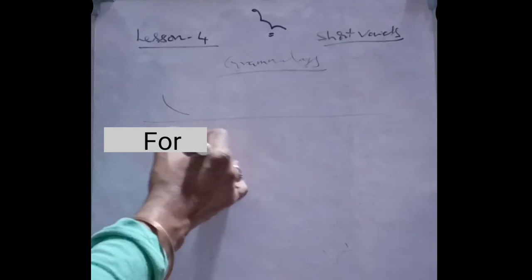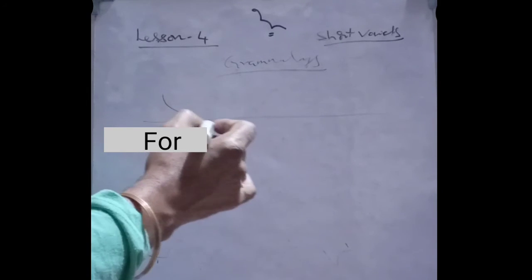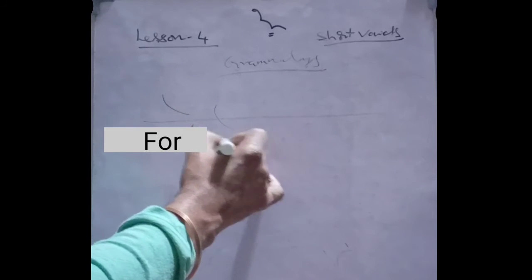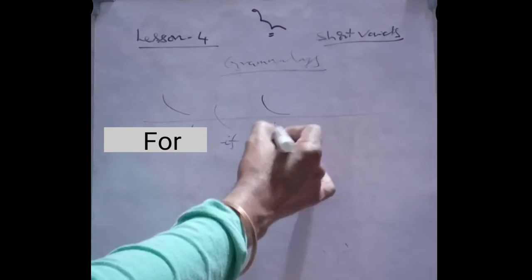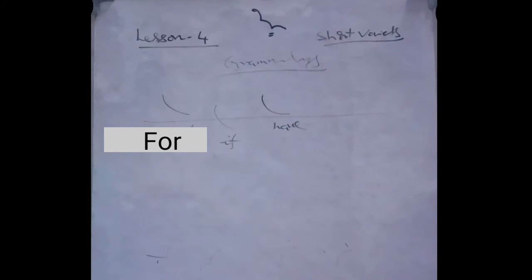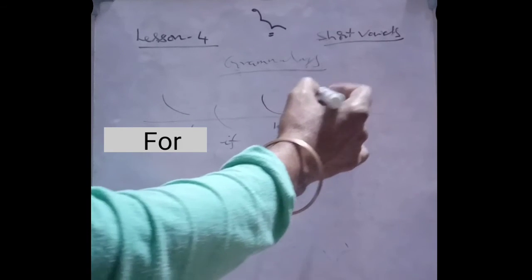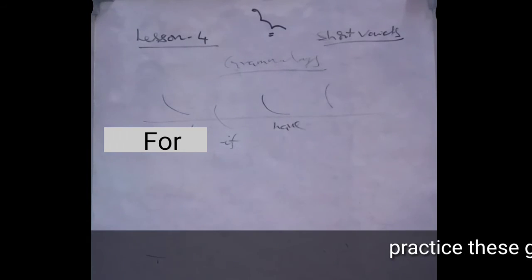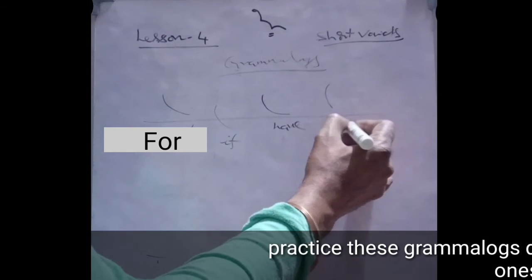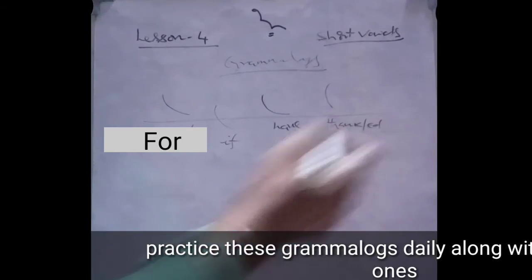If this is the line, if S is written, F is written above the line. If F is written through the line, it is if. And if V is written on the line, it is have. And TH, if given above the line, it is thank, thanked.